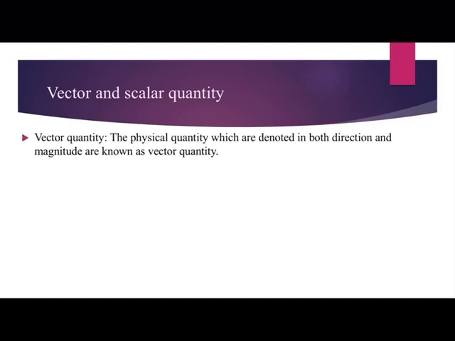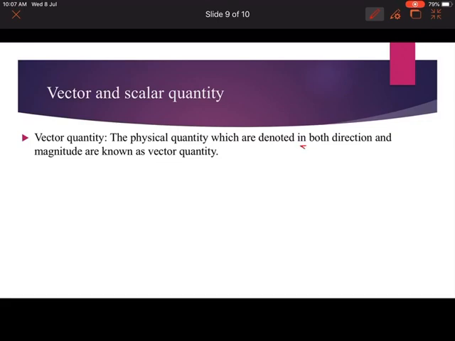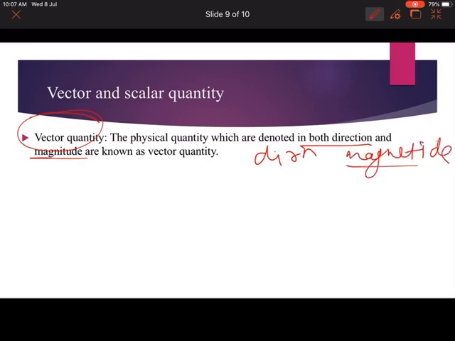What is a vector quantity? A vector quantity is a physical quantity which is denoted in both direction and magnitude. It means a vector quantity has both direction as well as magnitude. Magnitude means it has a value. A quantity having direction as well as magnitude is known as a vector quantity.